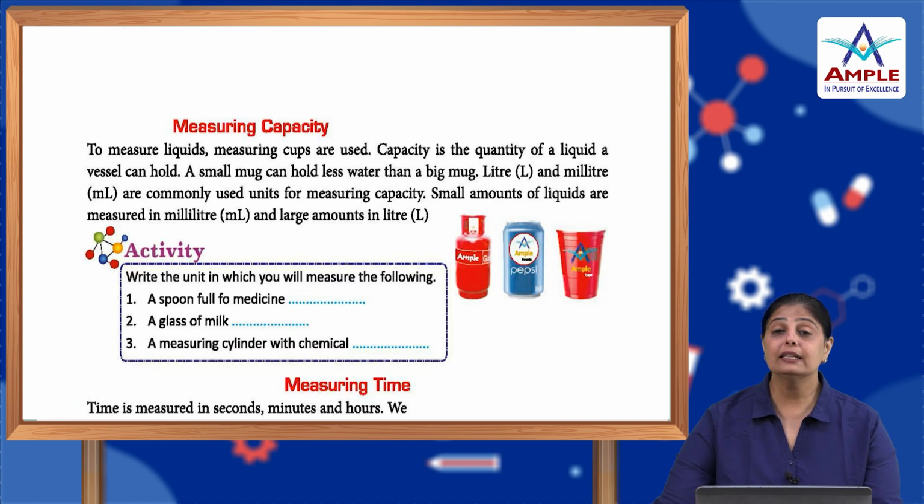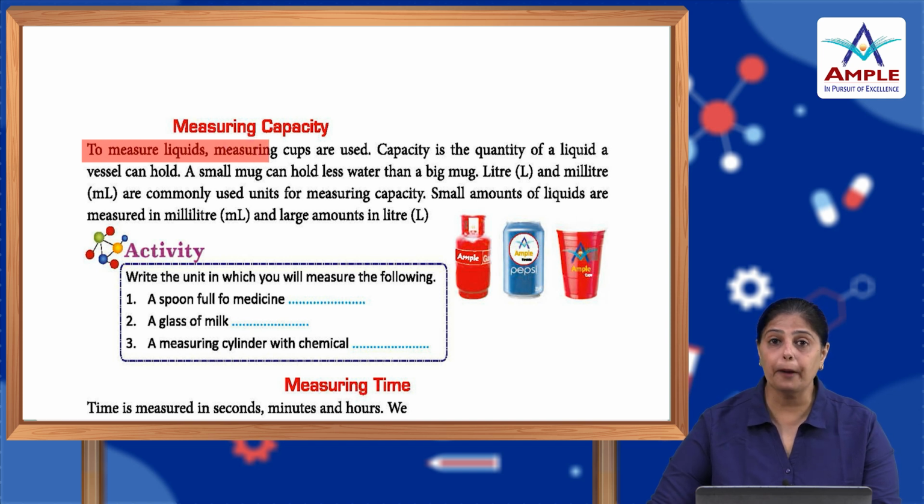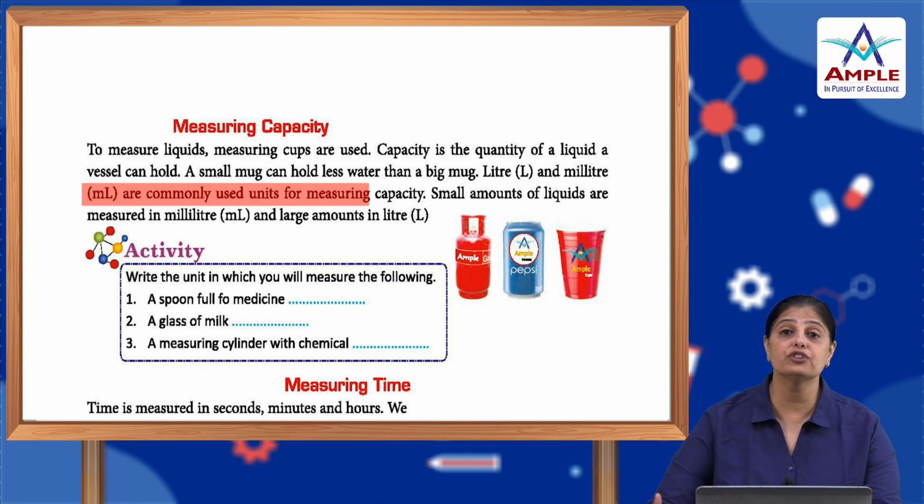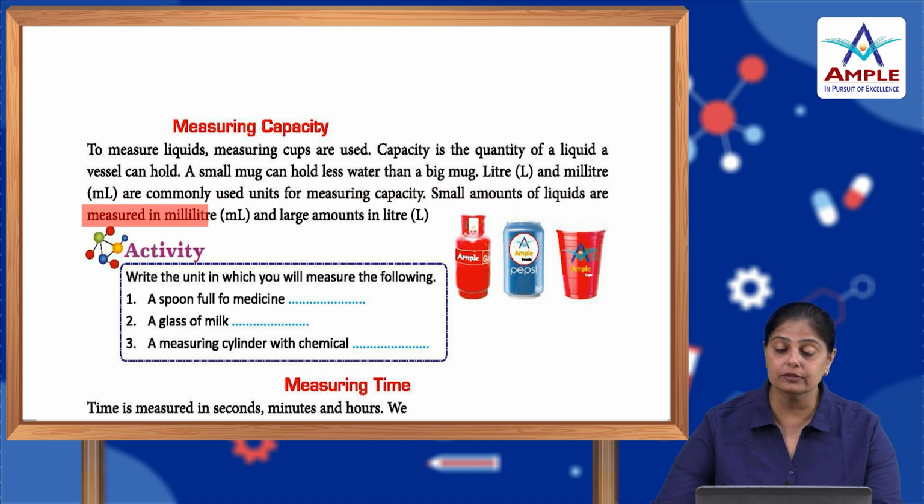Alright. Now the third type is the measuring of capacity. To measure liquids, measuring cups are used. Capacity is the quantity of a liquid a vessel can hold. A small mug can hold less water than a big mug. Liter and milliliter, denoted as L and ml, are commonly used units for measuring capacity. Small amounts are measured in milliliter, and large amounts in liter.